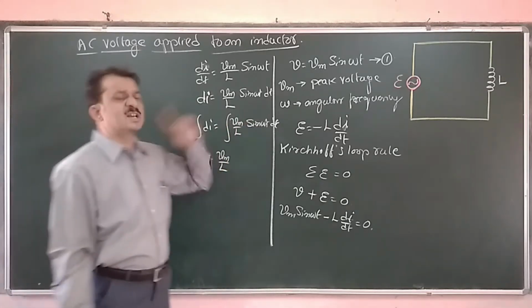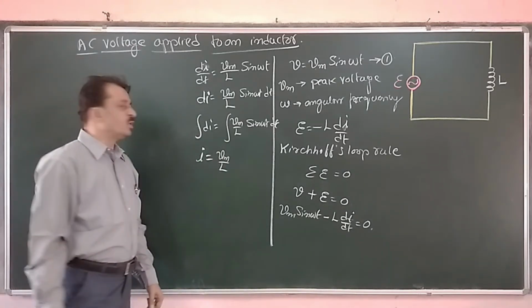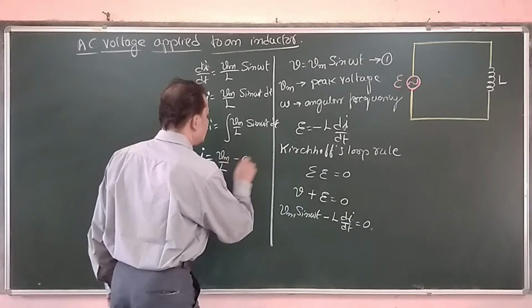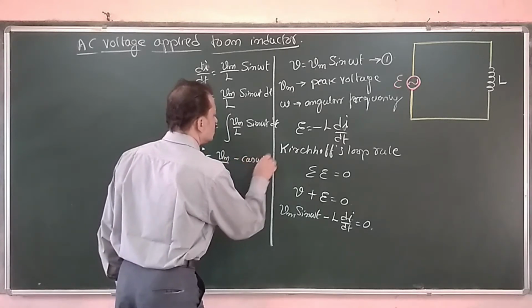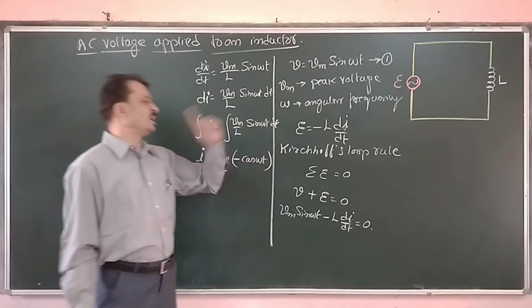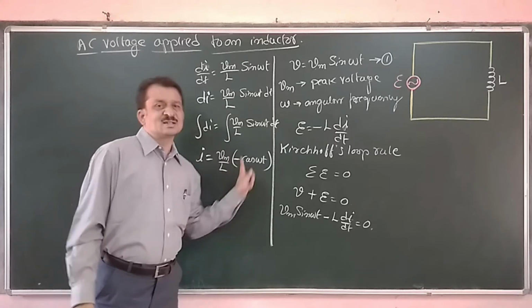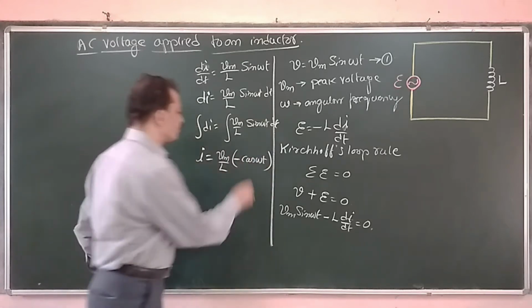Now, integration of sine we are familiar with from trigonometry. The integral of sine omega t with respect to t is minus cos omega t.